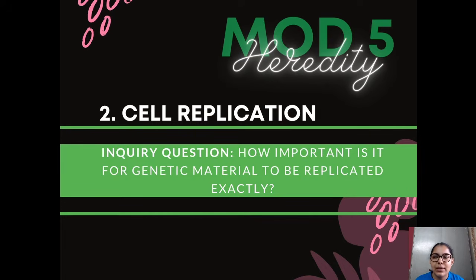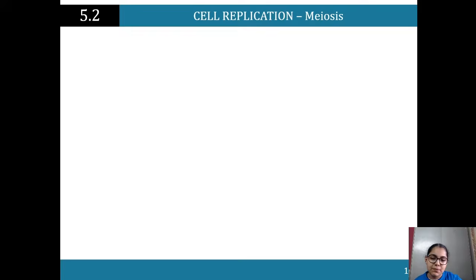So it's all about being able to come back and say, all right, I've learned these concepts, and this is how it's relevant to this question of how important it is for genetic material to be replicated exactly. So all of these processes are doing this to ensure that genetic material is replicated exactly. There's a lot going on here, but think of those concepts and think they all need to link to this big question that you should be able to answer, like I said, in an extended response, a 9-10 marker, a solid response.